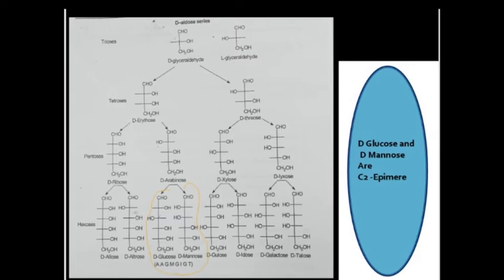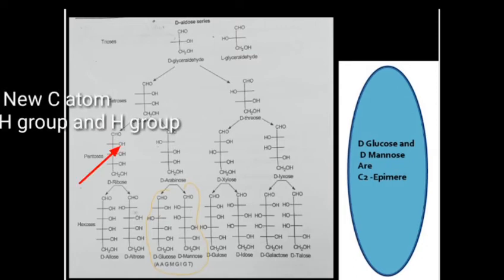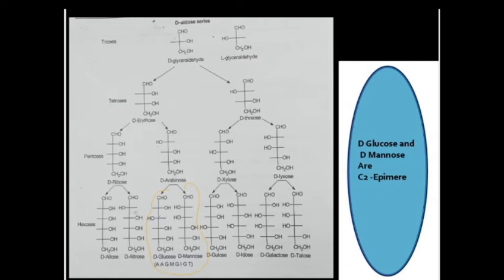Now the tetroses series continues and forms pentoses by the addition of a new carbon atom with OH group and hydrogen in between the first and second carbon atom of tetroses, forming pentoses, that is ribose and arabinose. This series of aldoses continues with the hexoses.